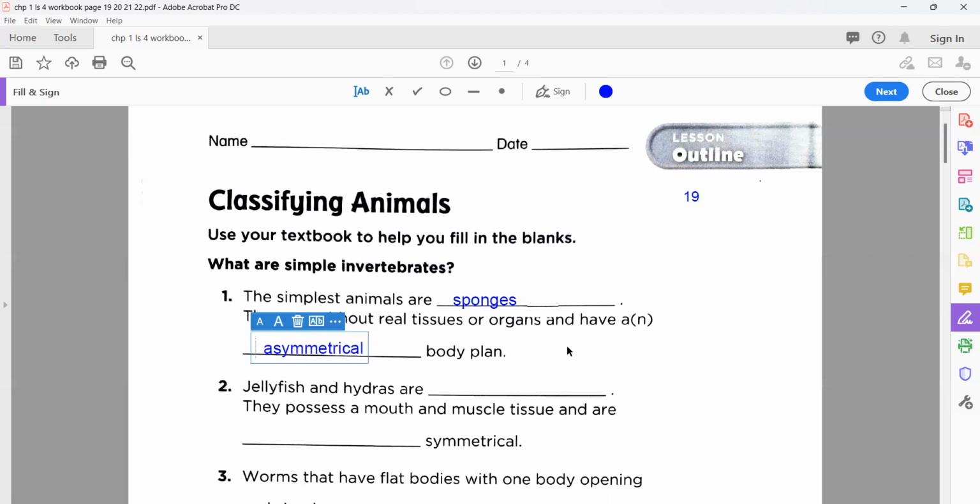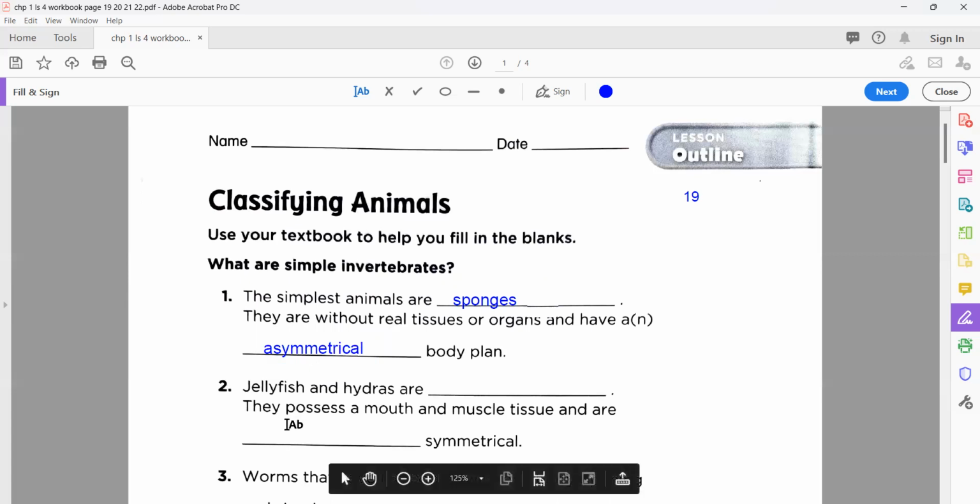asymmetrical. It means that their body plan, when you cut them, will not give a mirror image, or you can say that they cannot be equally divided in their body parts, okay? The body is not structured or not symmetrical. So we name them asymmetrical. Now the second blank: jellyfish and hydras are blank. So you know which group they belong to.